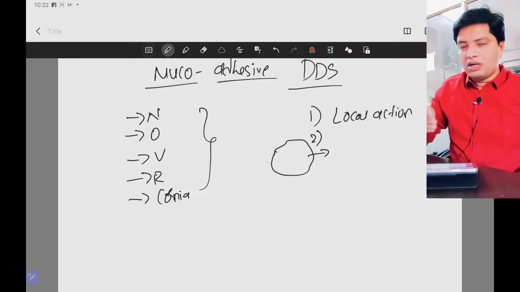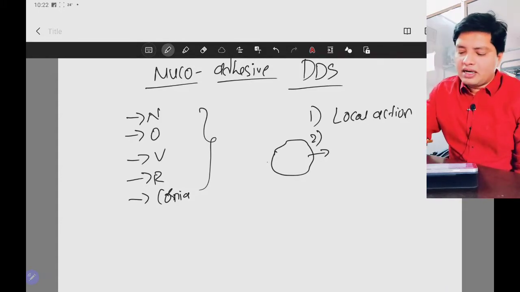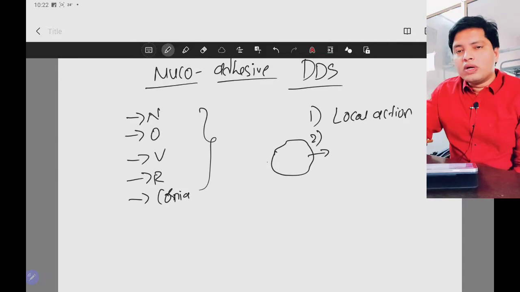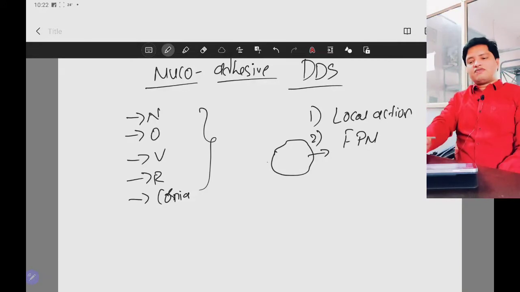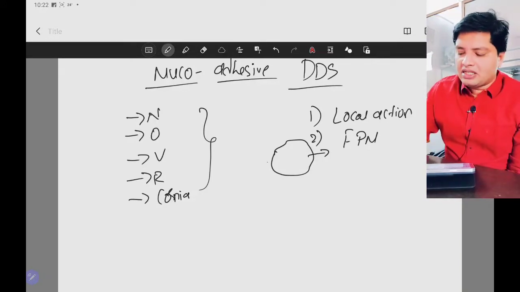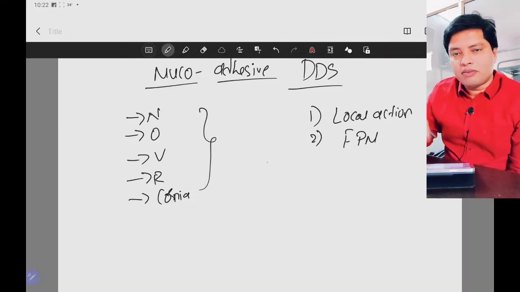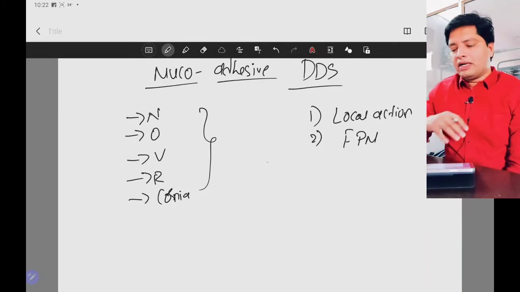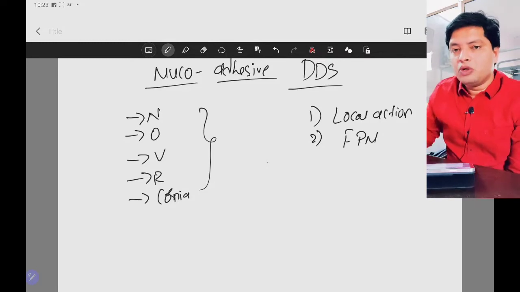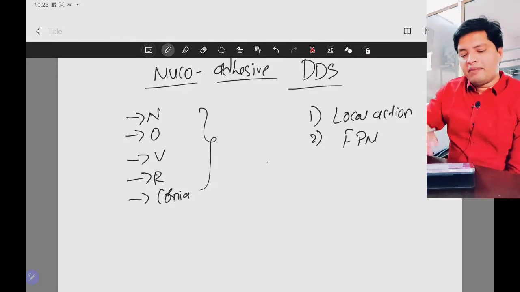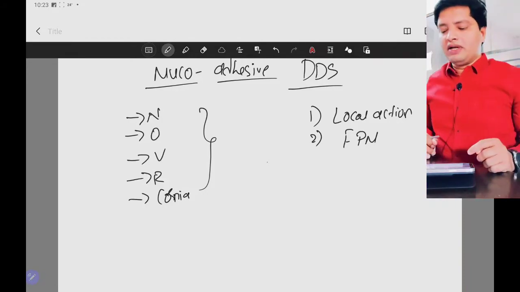By giving the drug locally through the mucoadhesive drug delivery system, you can avoid first pass metabolism, because you are giving it directly to the place where the problem is persisting. So these are the main reasons why we need a new dosage form, that is the mucoadhesive drug delivery system. The name came because it is adhering to the mucous membrane.